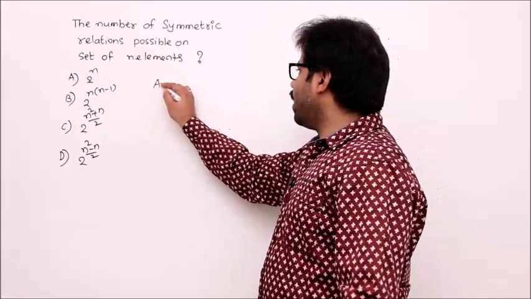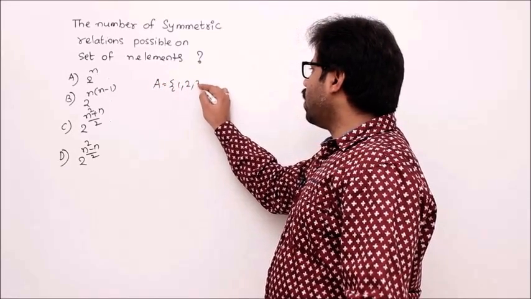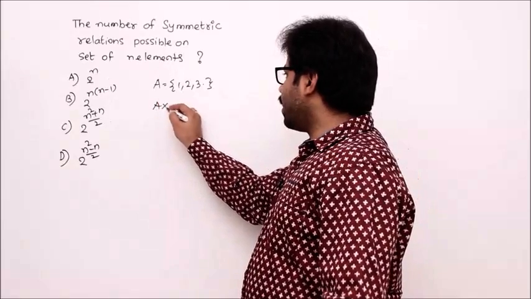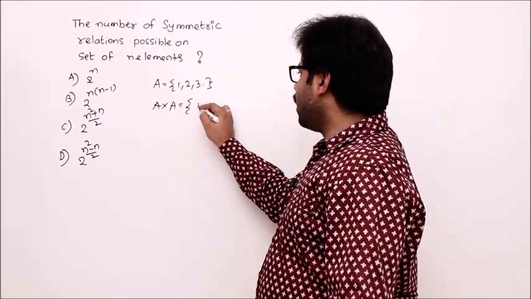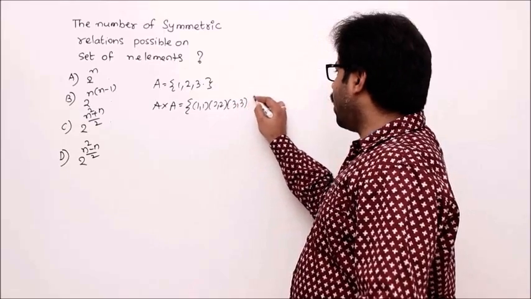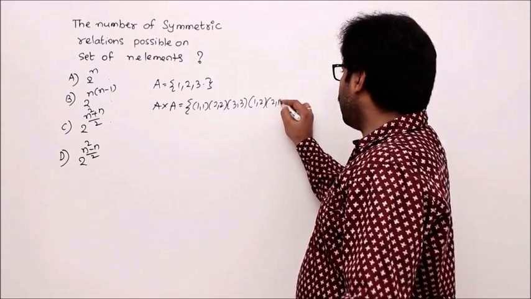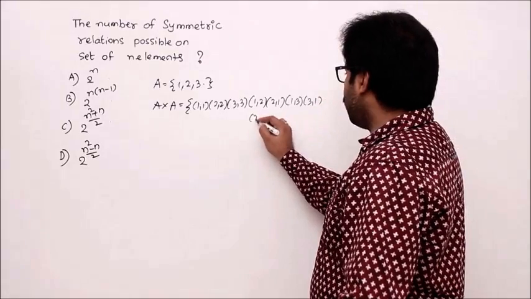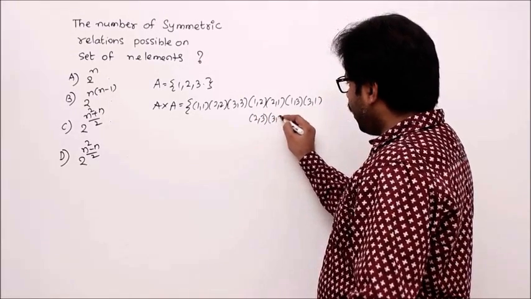First of all, we take A equal to 1 to 3. Though the number of elements is n, I take 3 first. Then we write A cross A first, isn't it? A cross A is 1 1, 2 2, 3 3, and 1 2, 2 1, and 1 3, 3 1, 2 3, 3 2, right?